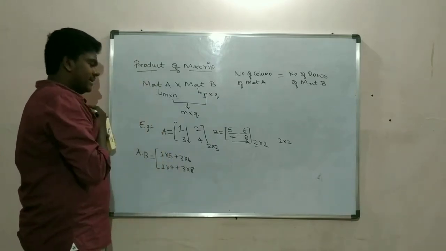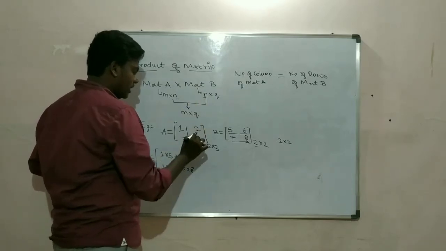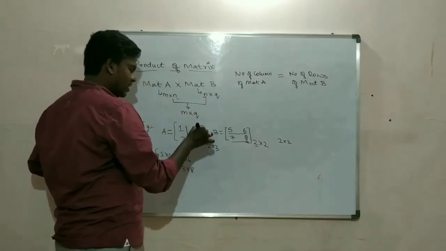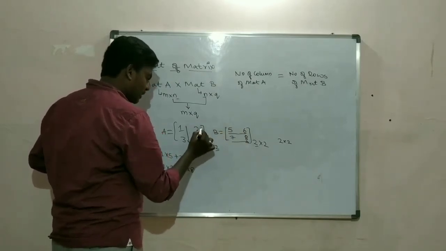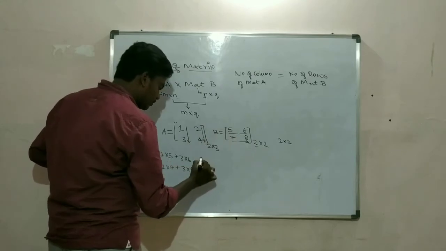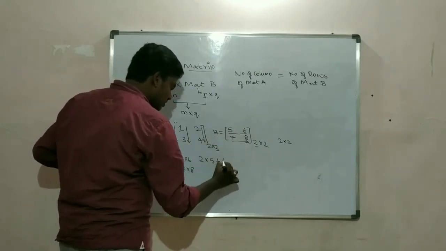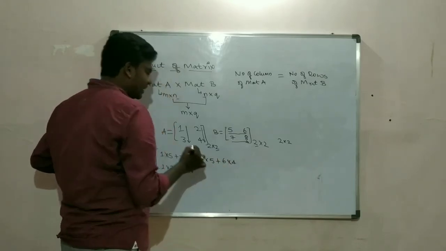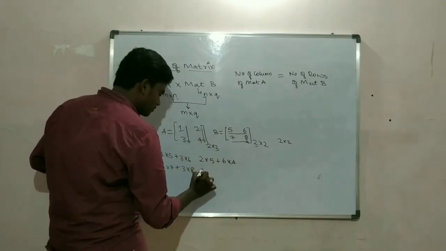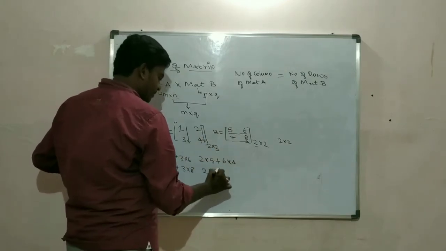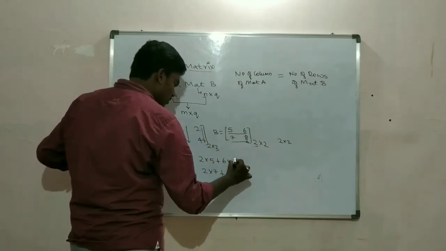Now this first column's elements are over. Then take second column. Multiply the second column with first row as well as second row. 2 into 5, I'm multiplying this one with this one. 2 into 5 plus 4 into 6. Next, I have to multiply this column with this row: 2 into 7 plus 4 into 8.